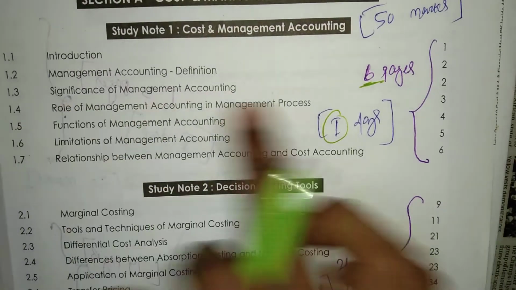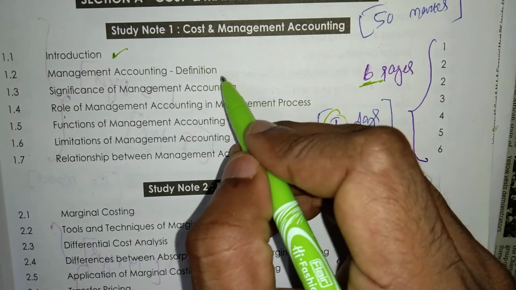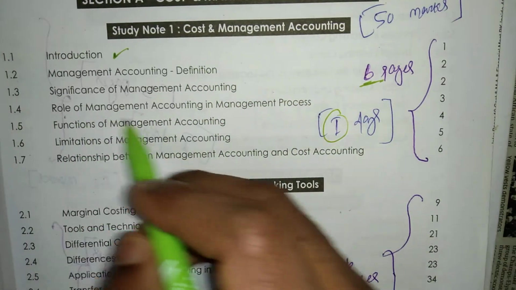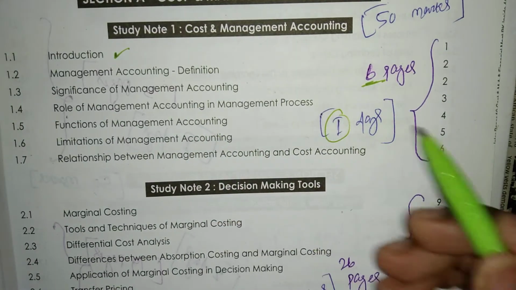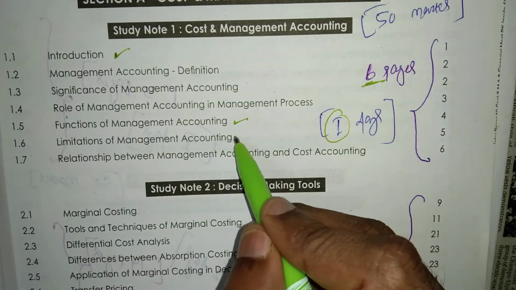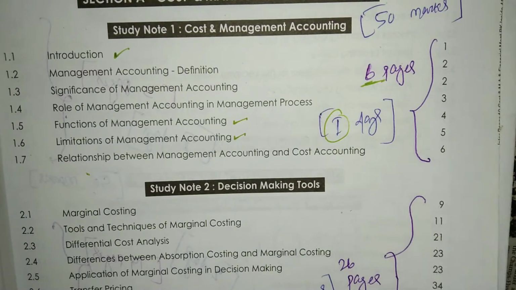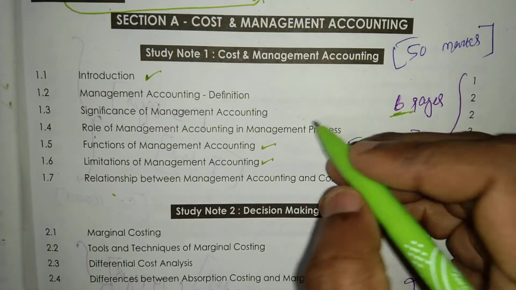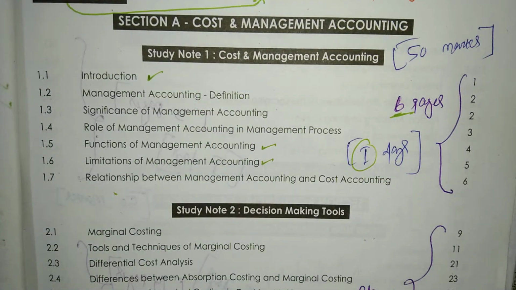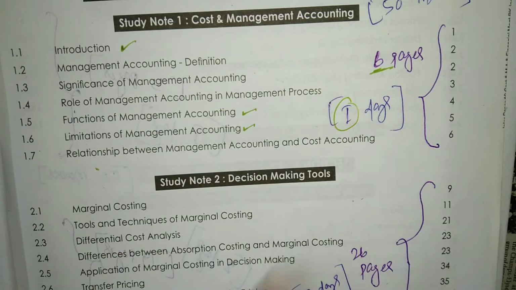In this study note we have to study about introduction of cost and management accounting definitions, significance of management accounting, role of management accounting in management process, functions of management accounting, then limitations of management accounting, and relationship between management accounting and cost accounting. Okay, all are theory paper. Study note number 1, 6 pages are there and it will take 1 day for the purpose of revision.